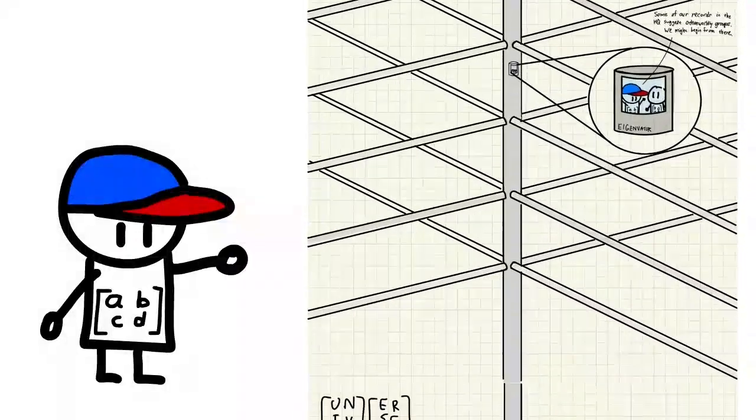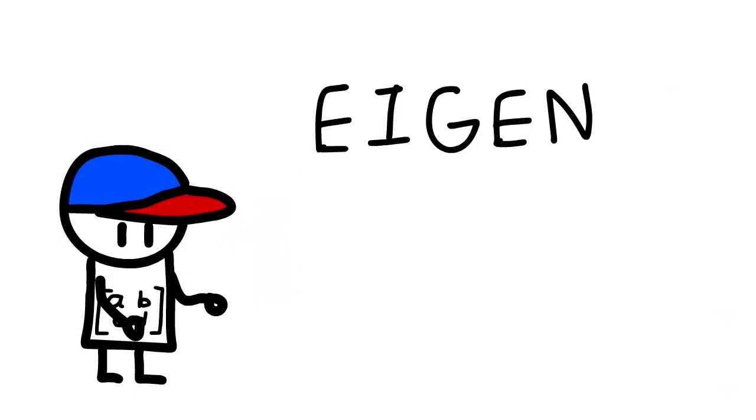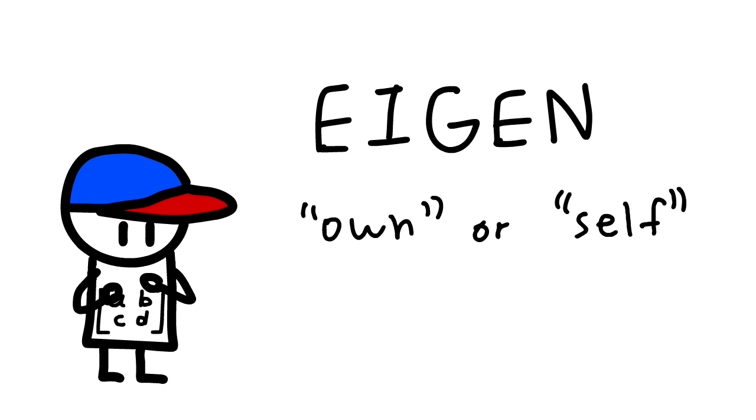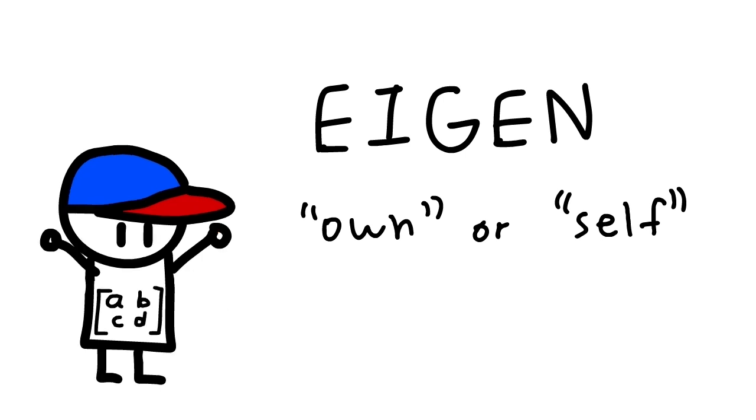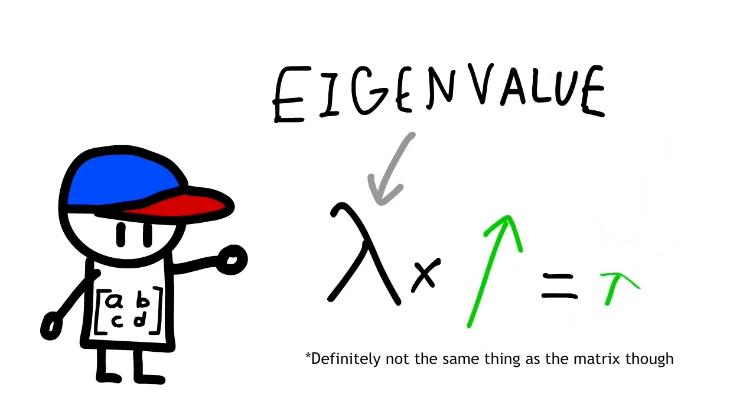Together they ride down to the Eigenbase through the Eigen Vader. Eigen is a German word meaning own or self, and it shows up everywhere in linear algebra. Basically, an eigenvector of a matrix is a non-zero vector whose direction does not change when the matrix acts on it. The vector might get stretched, shrunk, or flipped, but it still points along the same line. The amount of stretching or shrinking is called the eigenvalue.